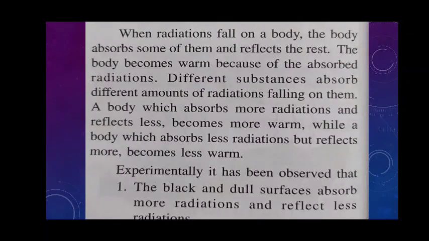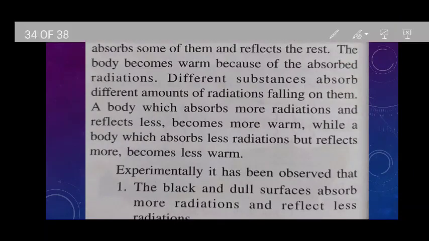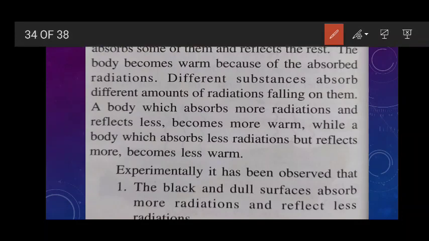Okay. Now, when radiation falls on a body, the body absorbs some of it and reflects the rest, and the body becomes warm because of the absorbed radiation. So different substances absorb different amounts of radiation falling on them.